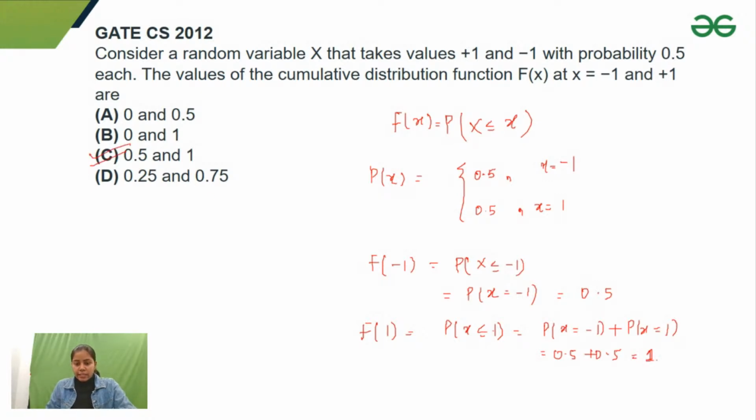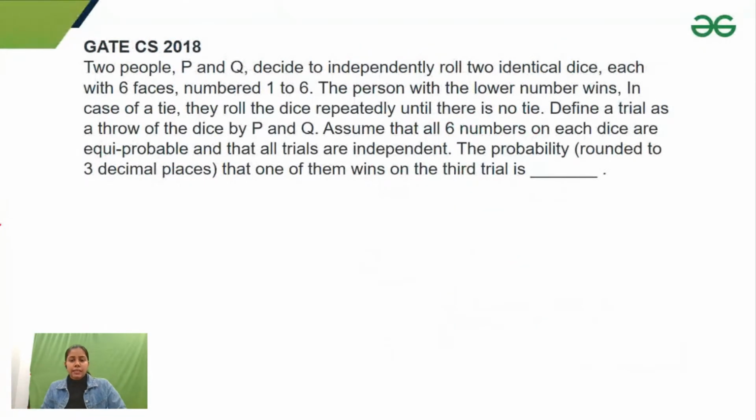So here option C is correct. So I hope this is clear. Okay, now let's see next question. Just let me know if there is any confusion in this. Otherwise, let's see next question. So this is the next question.